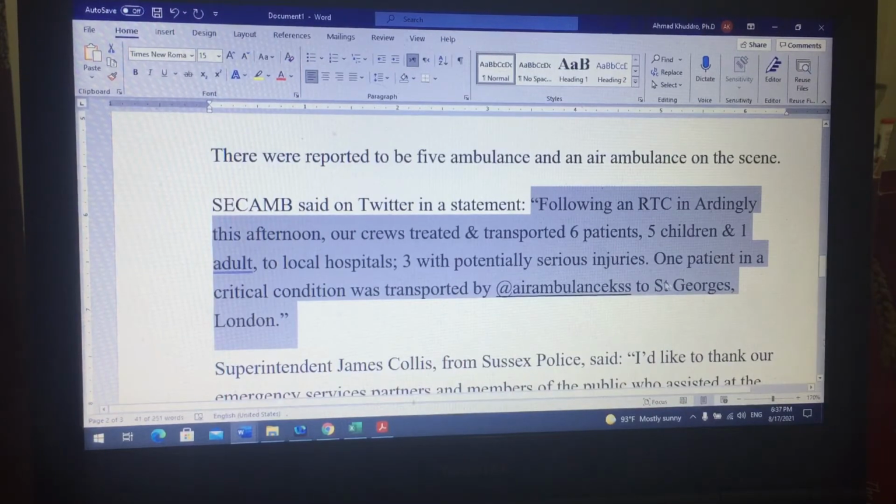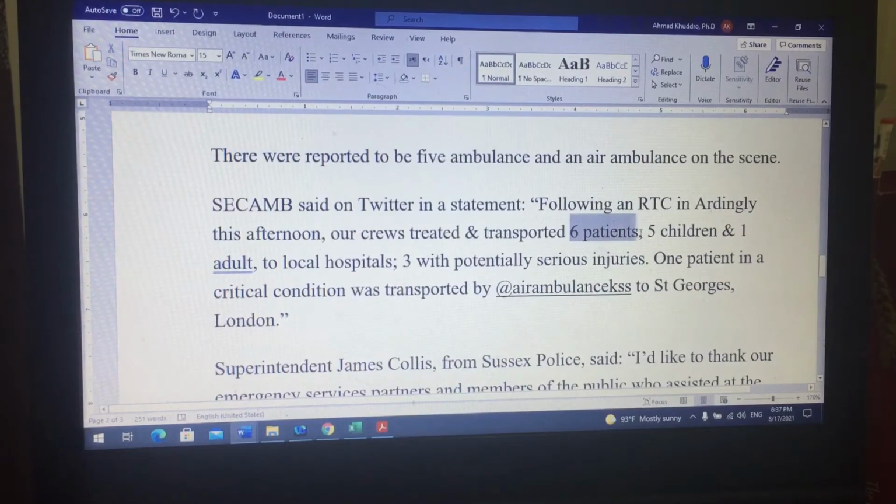Here we need to understand that the 6 patients are themselves being explained after the comma as being 5 children and 1 adult. And they are all taken to various hospitals. And that 3 of these, of the 6 patients, have got serious injuries. Of course, the word serious means grave, means very, very serious, means it's not a minor injury, it's a major injury to their bodies.